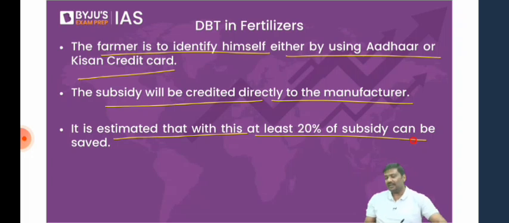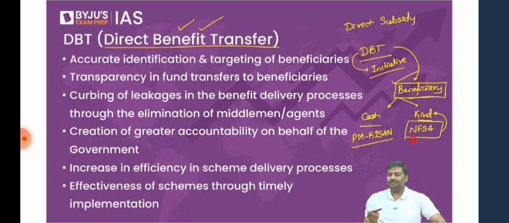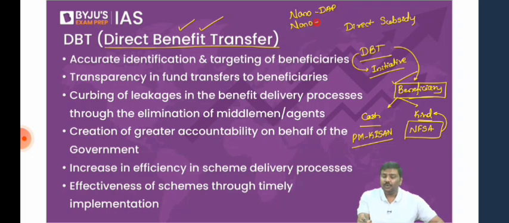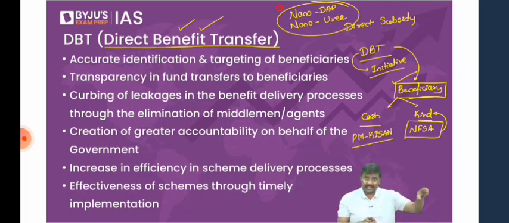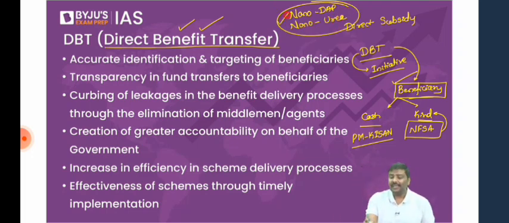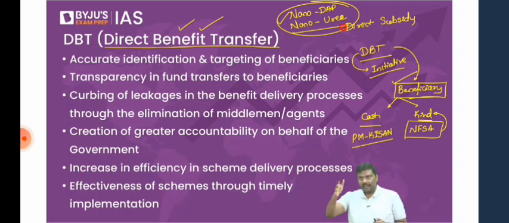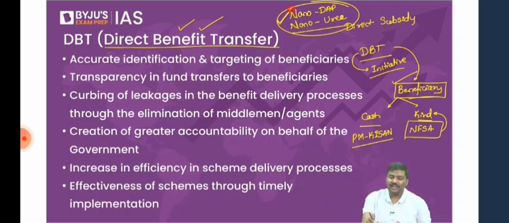This is one very important reform. Please be very careful. There are other reforms also. For example, when I discuss the agriculture sector, I will talk about nano DAP and nano urea. Another very important reform in the agriculture sector that is specifically related to fertilizers: nano DAP and nano urea. There is one cooperative organization in India, IFFCO. IFFCO has been allowed by the Government of India to produce nano DAP as well as nano urea and sell it to farmers.